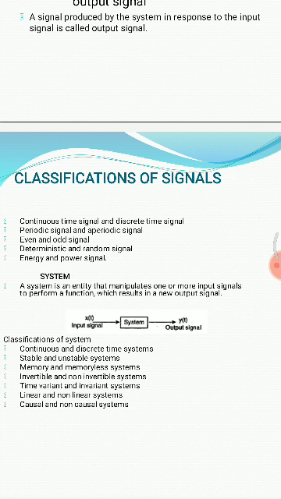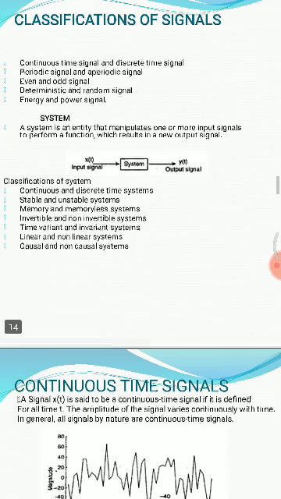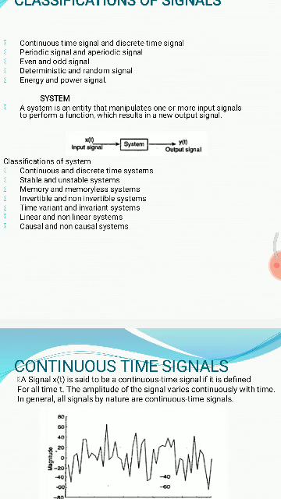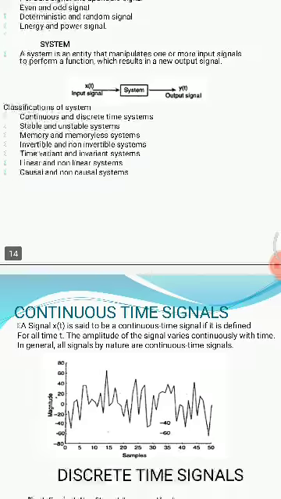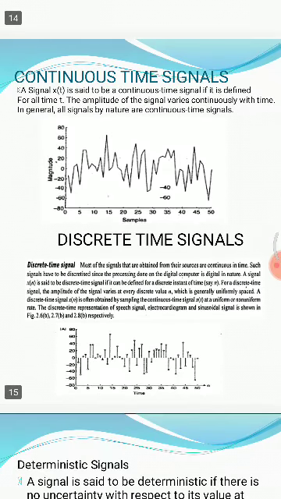What does a system mean? A system is an entity that manipulates one or more input signals to perform a function which results in a new output signal. So what are the classifications of systems? Continuous time, discrete time, stable, unstable, memory and memoryless, invertible and non-invertible, time invariant and variant, linear and non-linear, causal and non-causal systems.